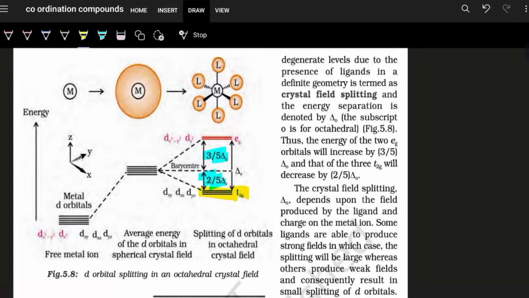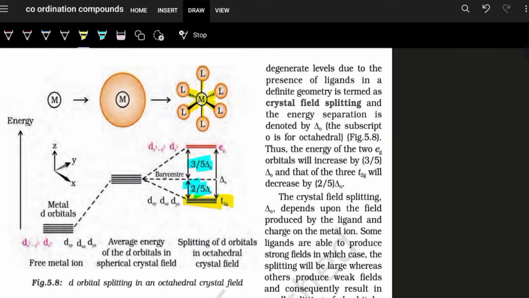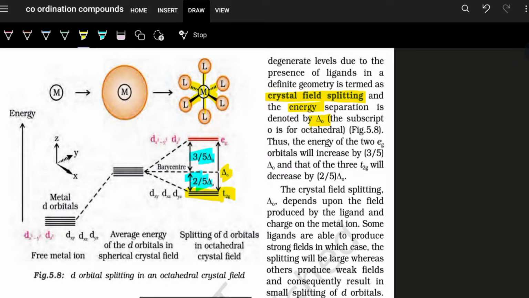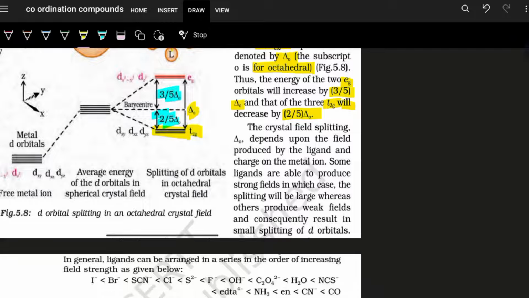Now, the approach of the ligand is like this. Here we can see 6 directions, the approach of the ligand for coordination number equal to 6. Now, the energy gap between EG and T2G is delta O. That is the crystal field splitting energy, and O is for octahedral. And I have already told you that EG is 3/5 of delta O and T2G is 2/5 of delta O.